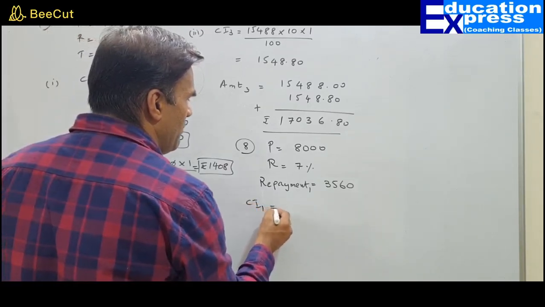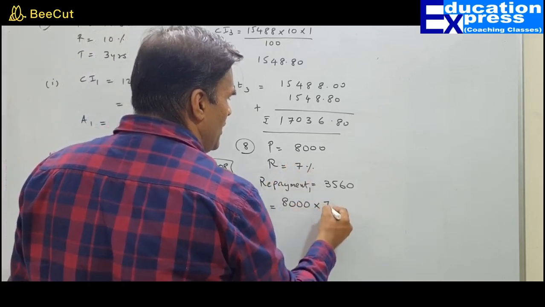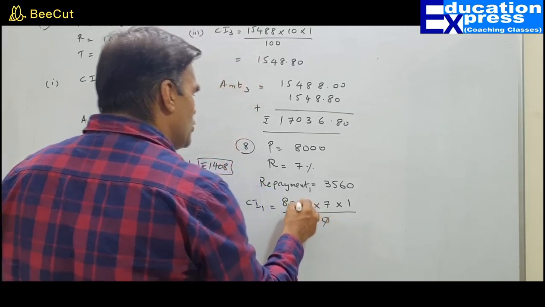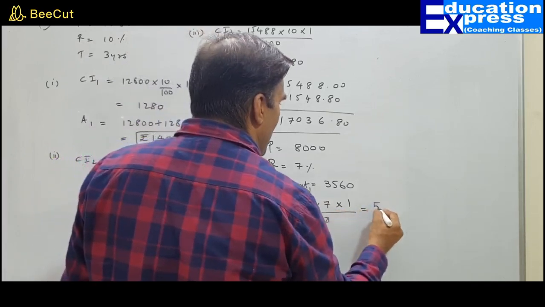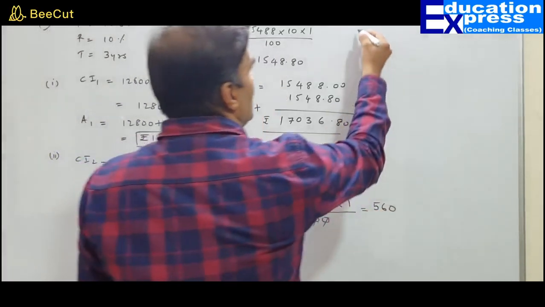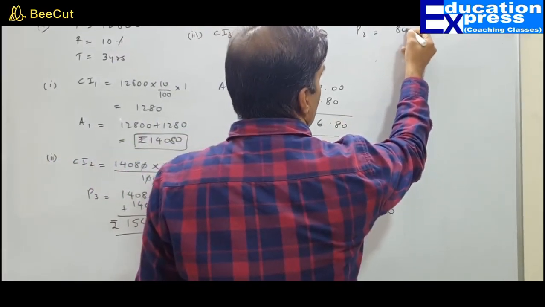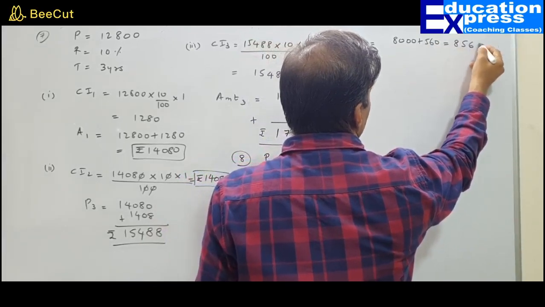Find the compound interest for the first year. 8,000, how much? 7% for 1 year. So the interest would be 8 sevens are 560. So what is the amount? Sir, the principal for the second year would be 8,000 plus 560, 8560.